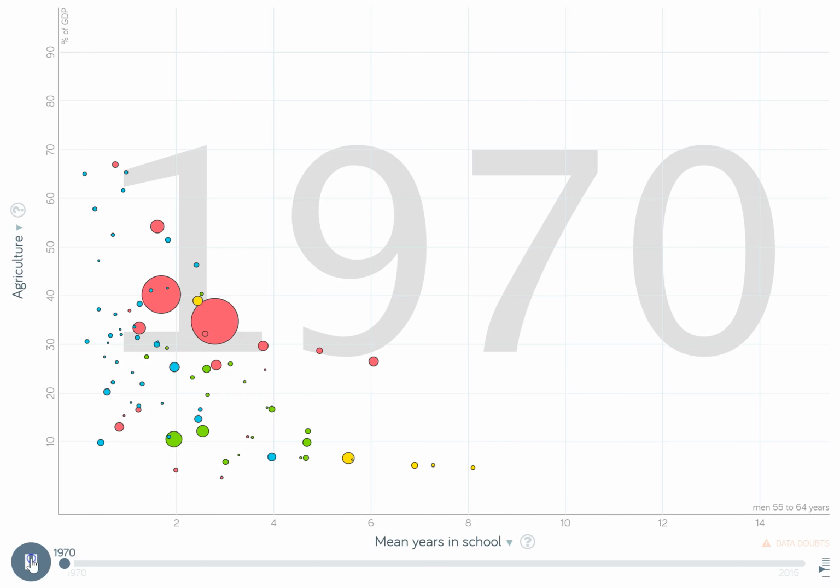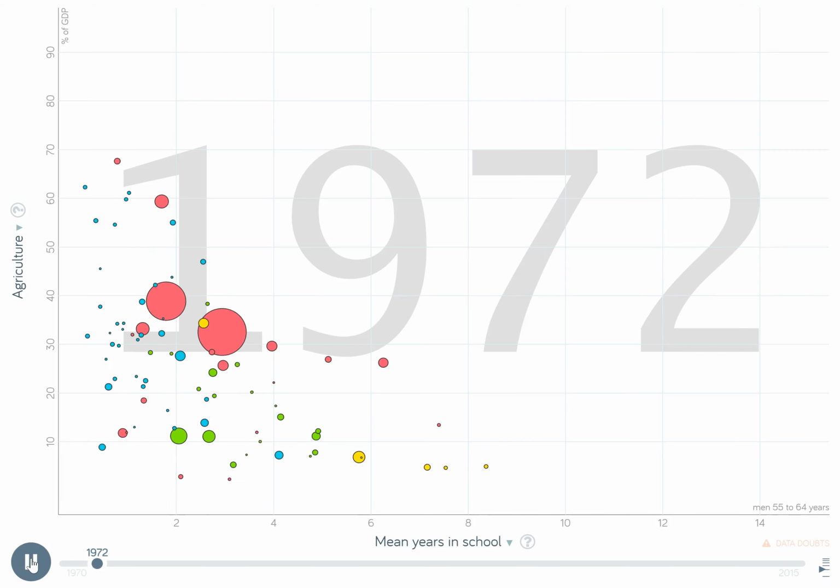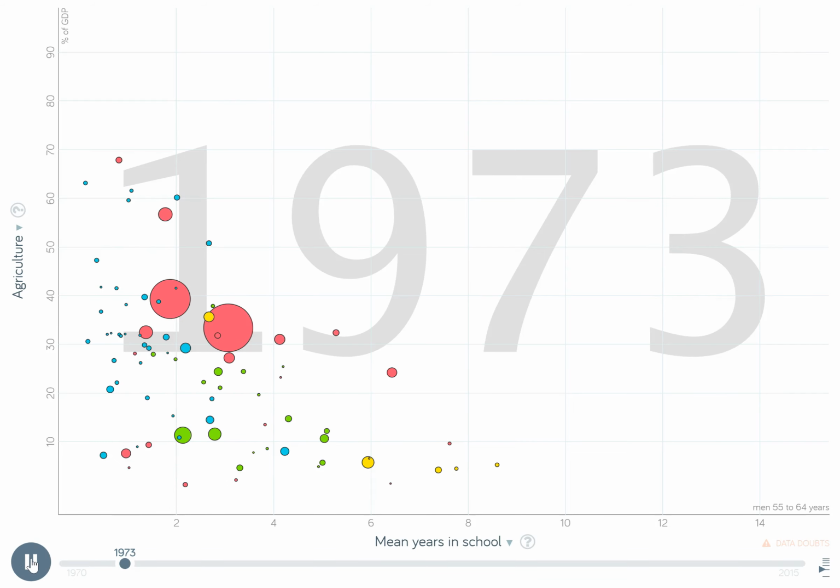I chose to study the relationship between the percentage of gross domestic product, or GDP, produced by the agriculture sector, and mean years in school completed by men aging from 55 to 64. For your knowledge going forward, gross domestic product is the total value of final goods produced and services provided in a country during 1 year.